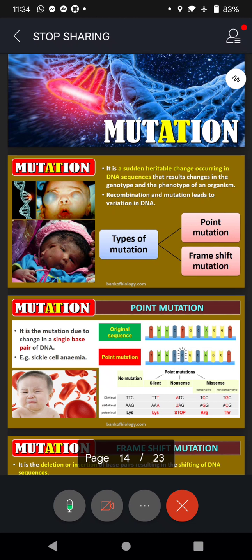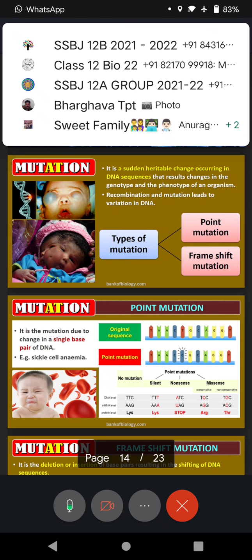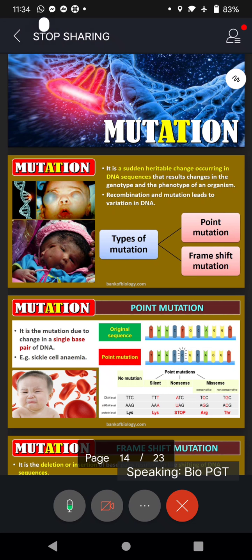For example, we talked about birds, reptiles, fishes. Then the Z0 method, Z0 is female, ZZ is male, in moths and butterflies. So we talked about haploid number, diploid number, all that. And now we are going to what is called mutation.